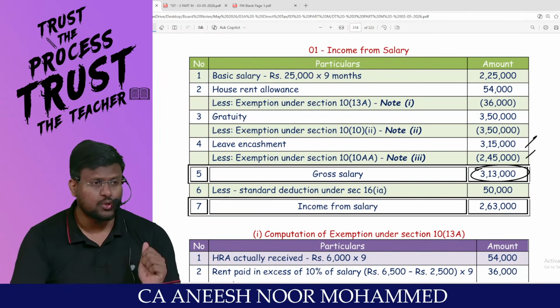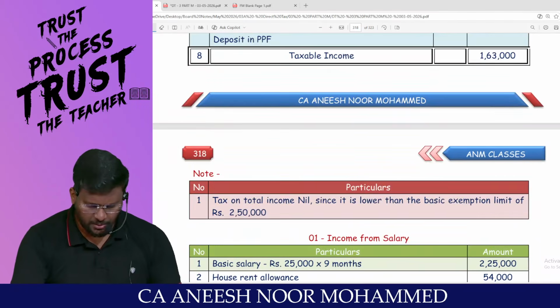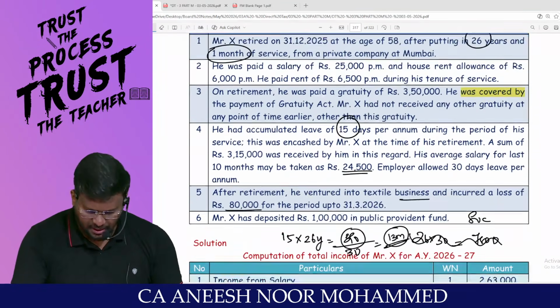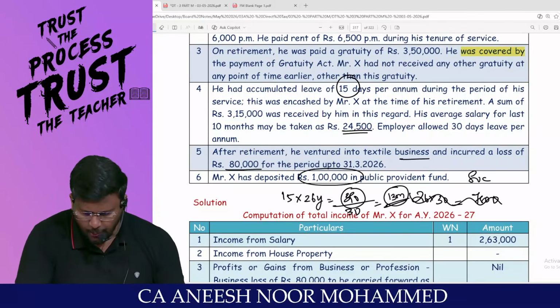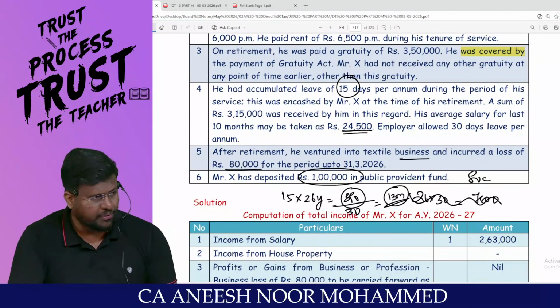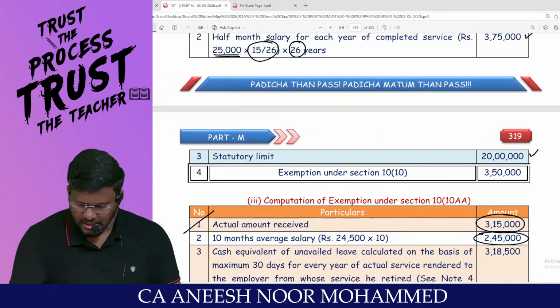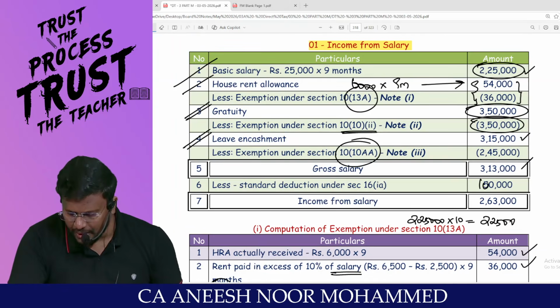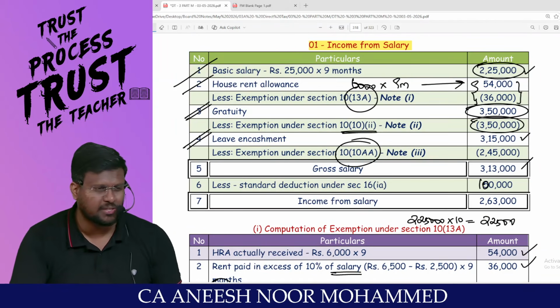Pakka? Which route? Optional tax regime. You are entitled to claim Chapter 6A deductions. Am I right, sir? Is there any amount deposited? Yes, sir. Where? PPF. You are entitled to claim 80C. Sir, what is the gross total income you are having? 3,13,000. From that 1 lakh, can we claim it as Chapter 6A?